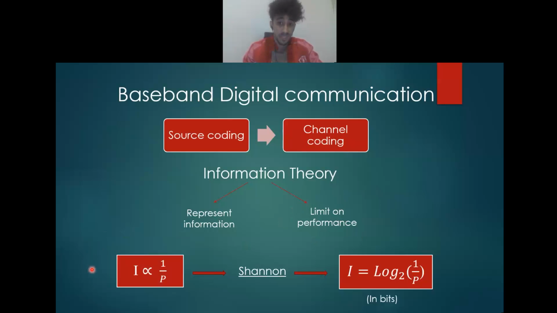Now, in order to proceed, we have to know how to measure information. And judging by the fact that information contained in a given message is inversely proportional to the probability of that message, and according to Shannon, in digital communication, we will end up with the following equation, which is I equal log 1 over P, where I is measured in bits and P is the probability of the message.